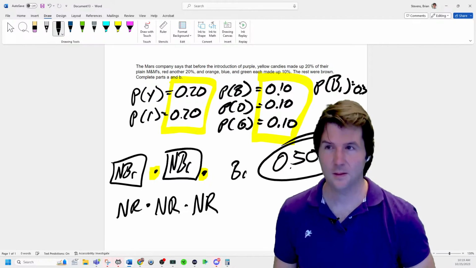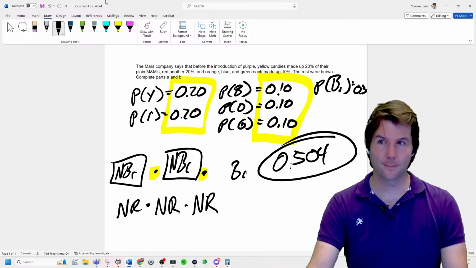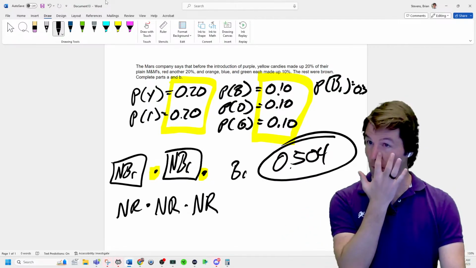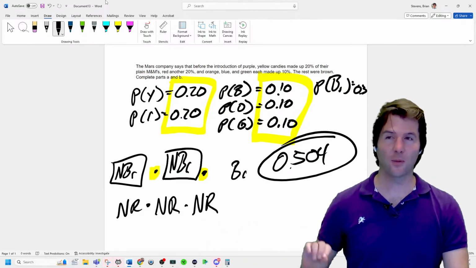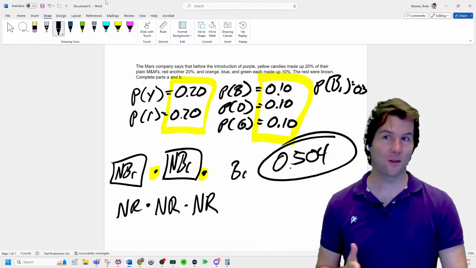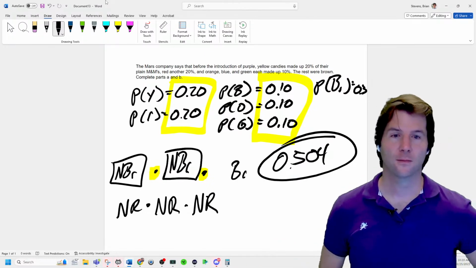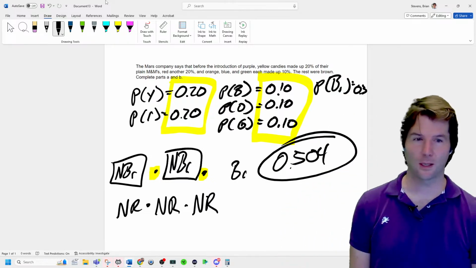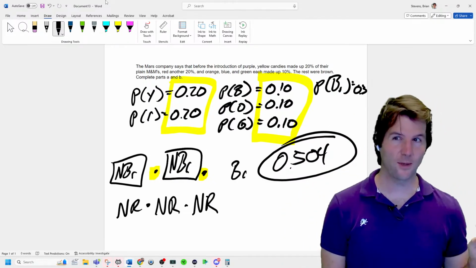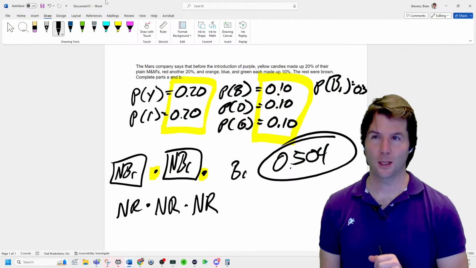I think it's that, but how did I get that? The first was not red, and the second was not red, and the third was not red. You have to use the complement to get the probability of not red. How do we get that probability right there?